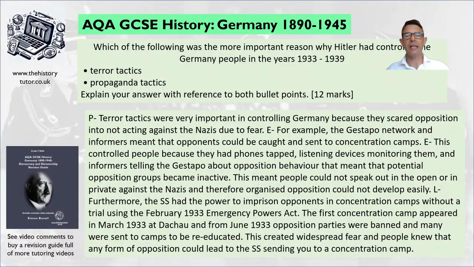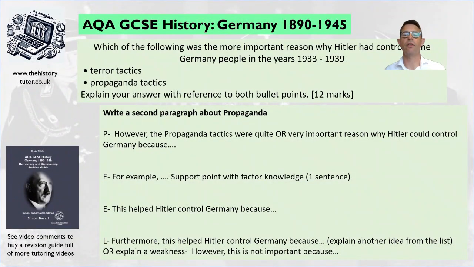Right, so I said, furthermore, the SS had the power to imprison opponents in concentration camps without a trial using the February 1933 Emergency Powers Act. The first concentration camp appeared in March 1933 at Dachau. From June 1933, opposition groups were banned. Many were sent to camps to be re-educated. This created widespread fear, and people knew any form of opposition could lead to the SS sending you to a camp. So I've got lots and lots of facts and ideas in there to set out that opposition groups were banned and couldn't happen.